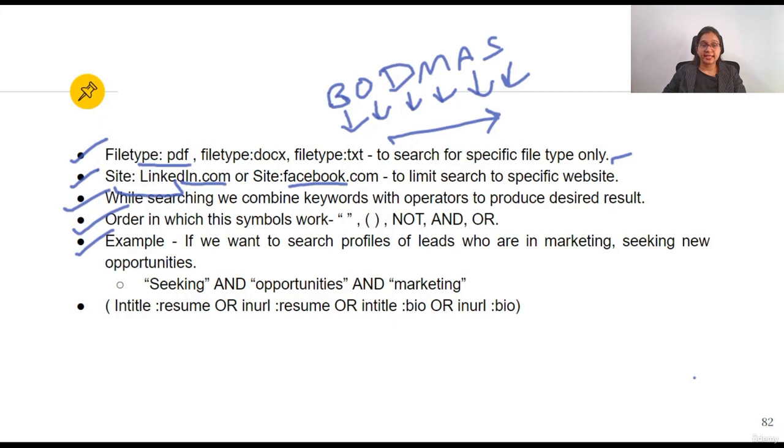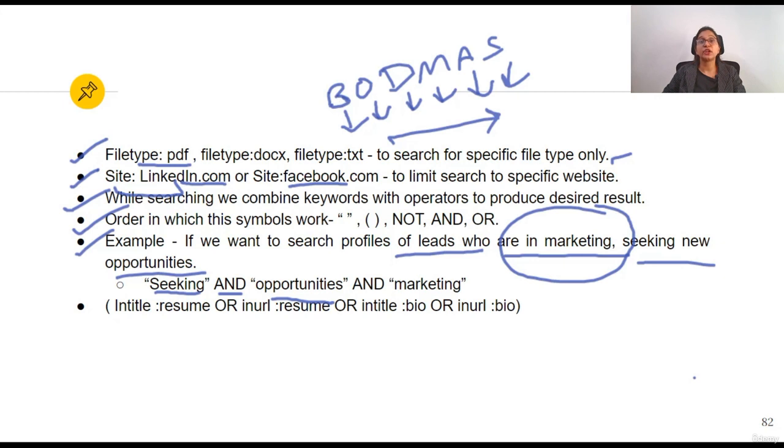Now we will take an example. If we want to search profiles of leads who are in marketing and seeking new opportunity, what will we write? Generally candidates write on their LinkedIn "looking for opportunity" or "new opportunity" or "seeking new work" or "seeking new opportunity". They may have used both keywords or any one of them. So we'll write seeking and opportunity and marketing.